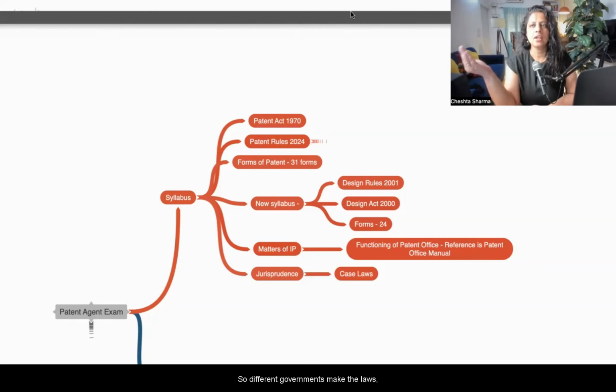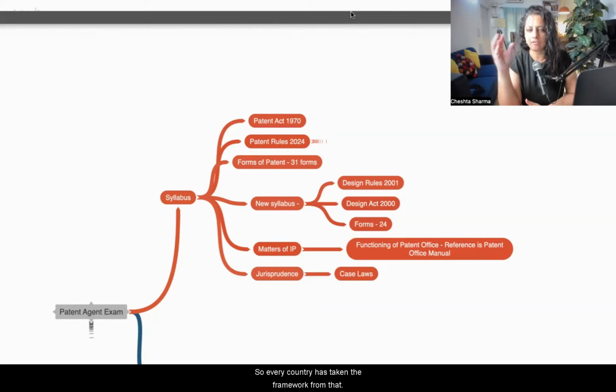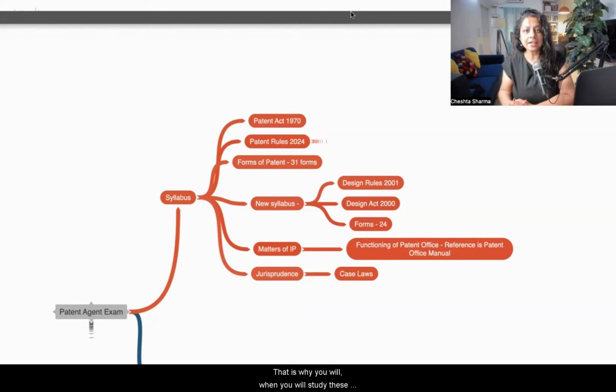Different governments make the laws. The basic fundamentals of patent law are the same in every country, because they have been taken from the WTO TRIPS, the Trade-Related Intellectual Property agreement. Every country has taken the framework from that, but every country was given liberty to devise its own laws. That is why when you study these case laws, you will find scenarios in which patents are not granted in India or granted in India, but they're different in different countries. So this is the meaning when we say that patents are territorial in nature.